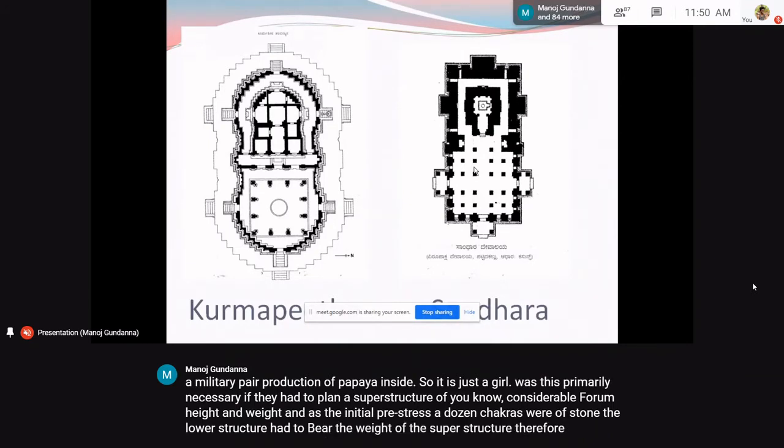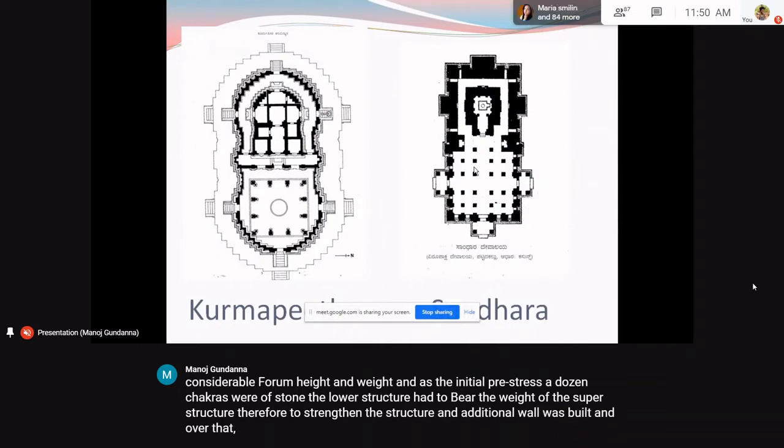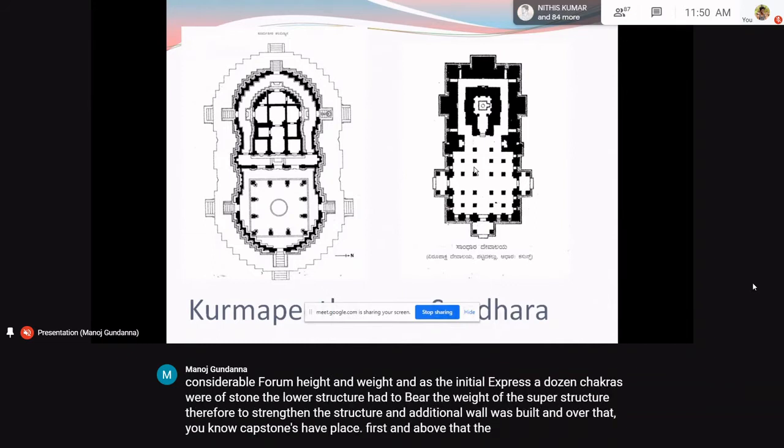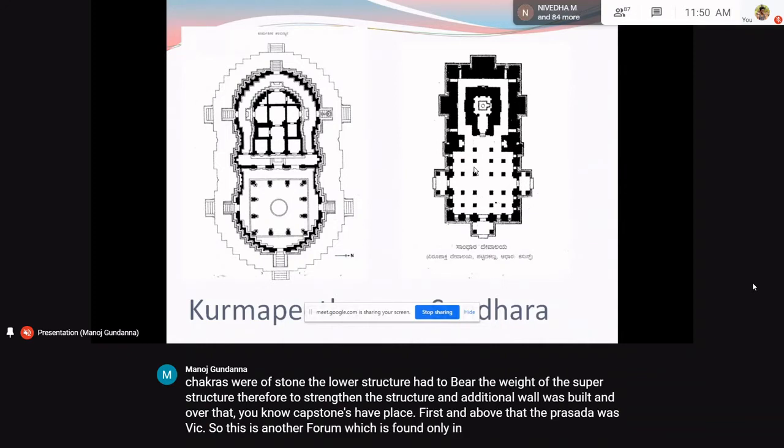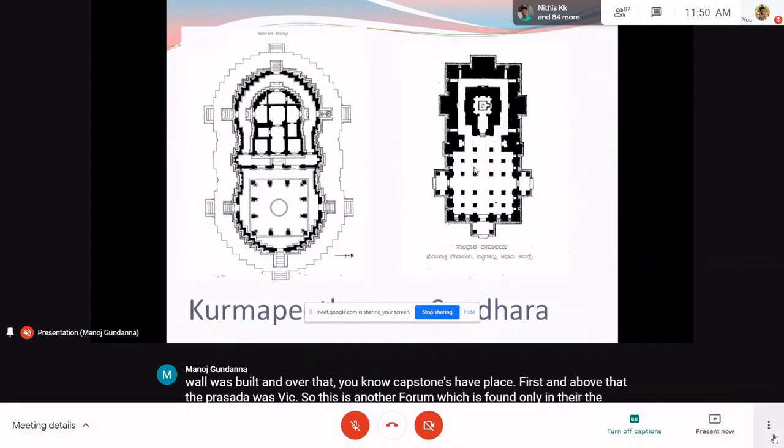Therefore, to strengthen the structure, an additional wall was built, and over that, capstones were placed, and above that, the prasada was built. So this is another form which is found only in the early temples, but by the Middle Chola period and onwards, the concept of Sandhara actually completely vanishes.